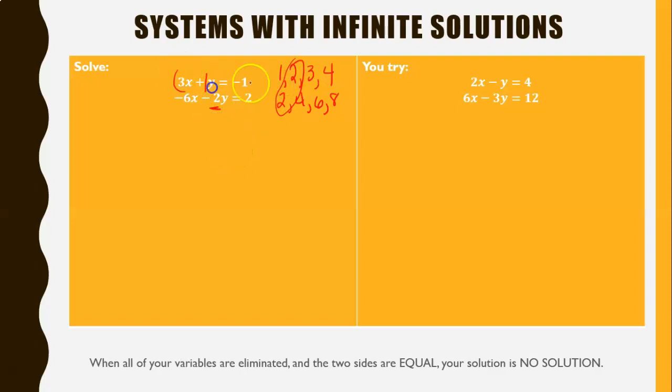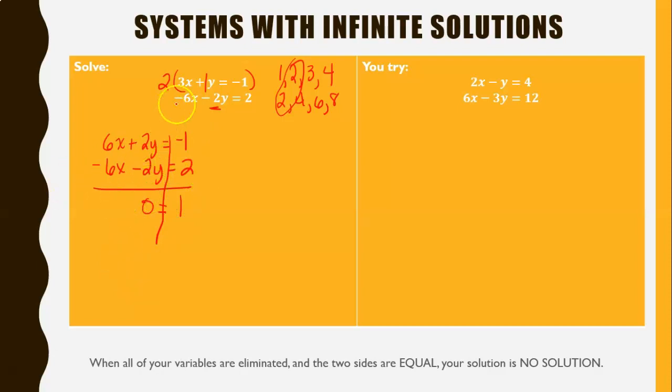Well, this one's already a 2, so I'm going to multiply my top equation by 2. The bottom equation stays the same. The top equation becomes 6x plus 2y equals negative 1. The bottom equation becomes negative 6x minus 2y equals 2. So I have lined my equations up in standard form. I have multiplied to get a common multiple with opposite signs. I've got a positive 2 and a negative 2, and now I'm going to add. 6 plus negative 6 is 0. 2y minus 2y is 0. What I'm left with is just 0. Not 0x, not 0y, just 0.